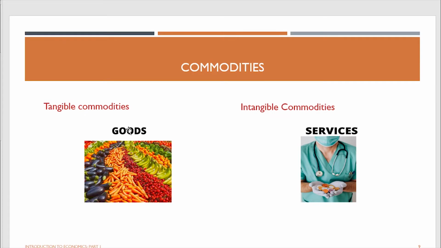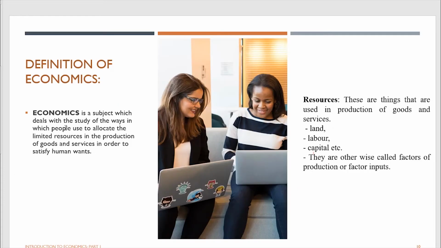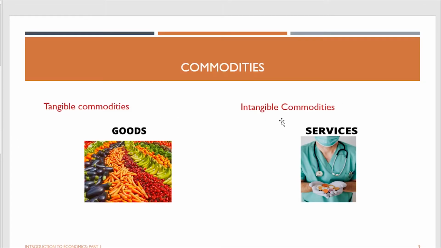Goods are the tangible commodities, while services are the intangible commodities. So, economics studies how people are able to allocate the limited land, labor, capital, and entrepreneurship so that you can produce the goods and services.